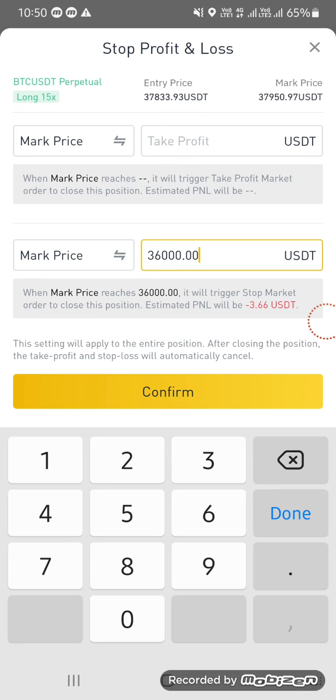See, if I press confirm, the price will be confirmed. When the price reaches $36,000, it will trigger a stop market order to close this position. Estimated loss will be minus 3.66. It is telling that when the price of BTC reaches $36,000, I will have a loss of 3.66 USDT. So you can create this stop loss and take profit. In every one of my signals you will get stop loss and take profit. So guys, don't worry that your portfolio can go to zero.